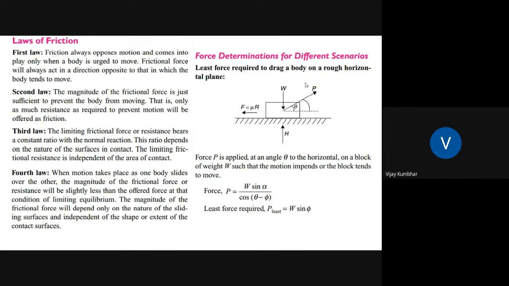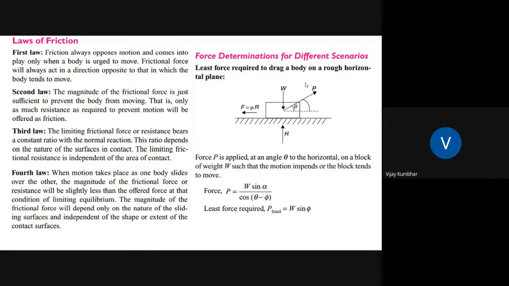Okay. So there are certain laws of friction: first law, second law, third law, and fourth law. In the first law, friction always opposes the motion and comes into play only when a body is urged to move. So the frictional force will always act in the direction opposite to which the body tends to move. This is the first law.